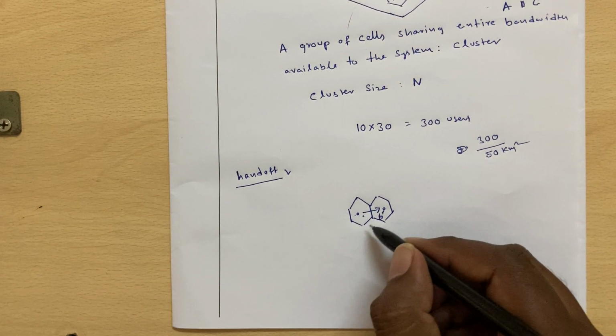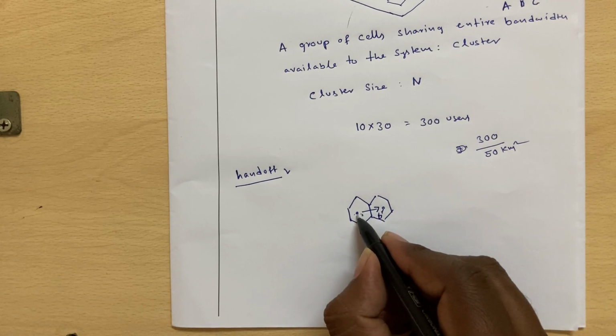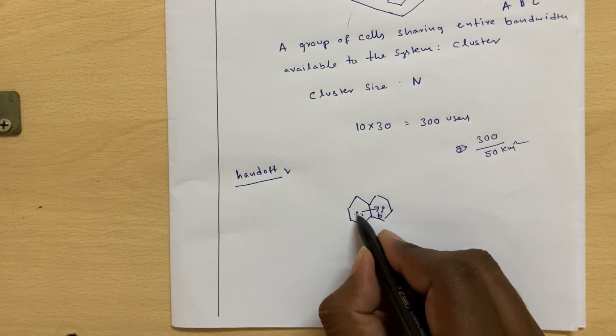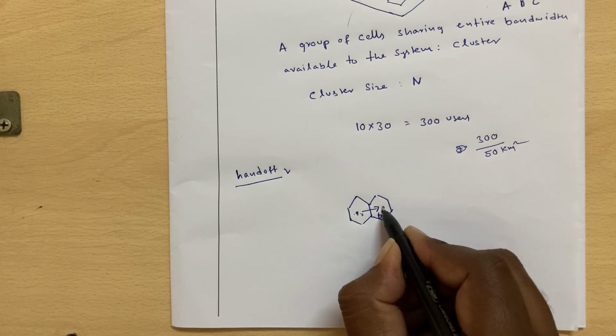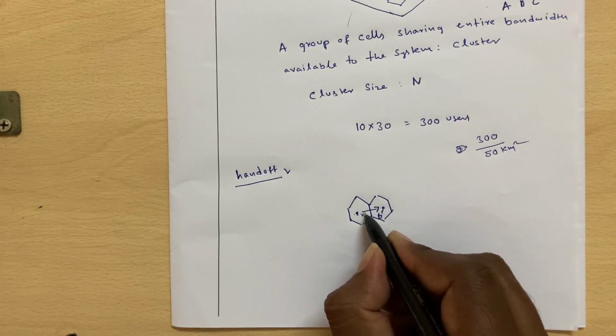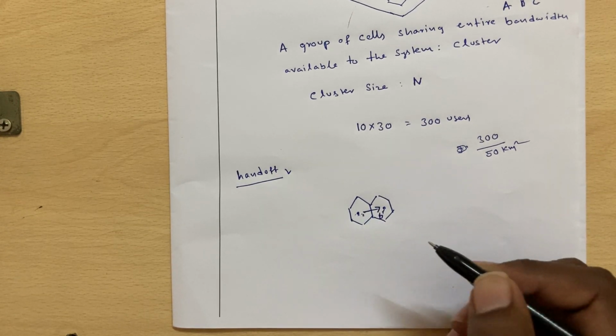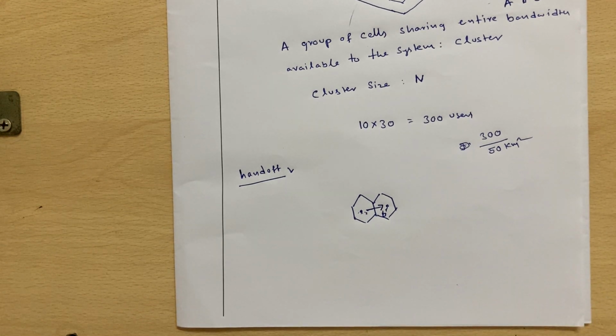But if handoff is provided, this base station will transfer the control to the new base station, and it ensures that the call will not get disconnected while he is crossing the boundary. There is extensive material available in the Rappaport textbook about handoffs and how they take place. So handoff means that if a user whose call is in progress is crossing the boundary, there is a need to transfer his call to the new base station without getting disconnected, right?